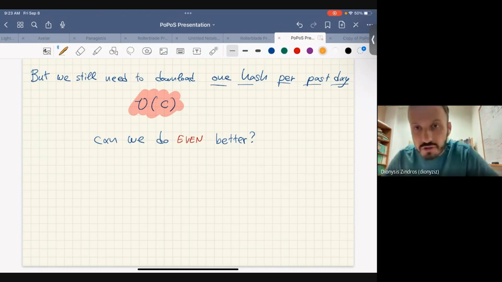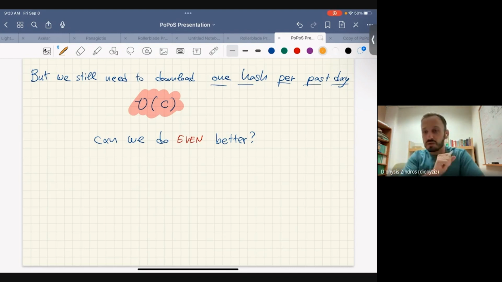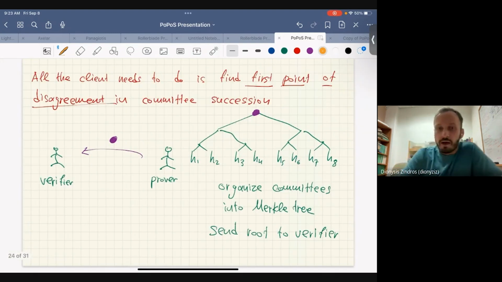So now for the final construction, can we do even better than that? Hopefully we can bring it down exponentially, and do something that is asymptotically better than this. The idea is very similar to what we have done with these hashes and this first point of disagreement, but I'll show you a slightly faster way of finding the first point of disagreement. So what's the trick?